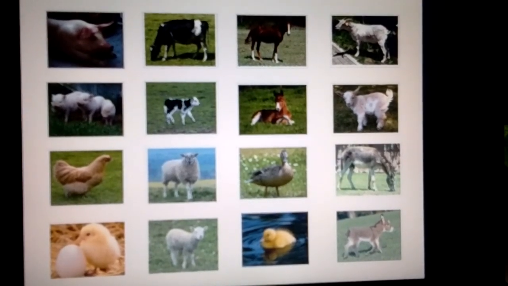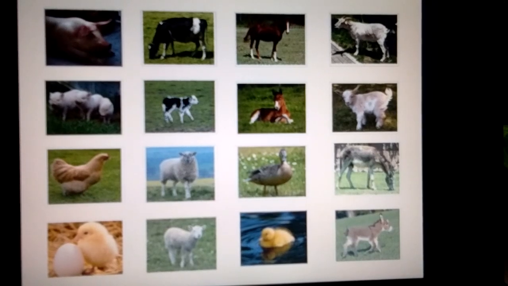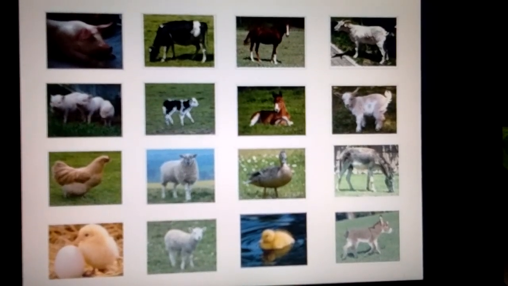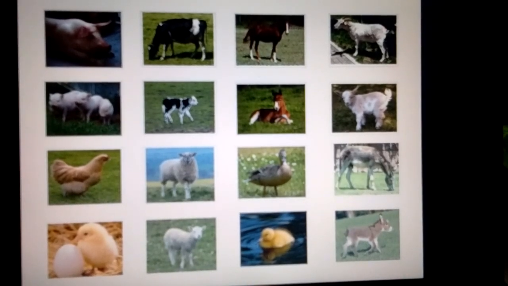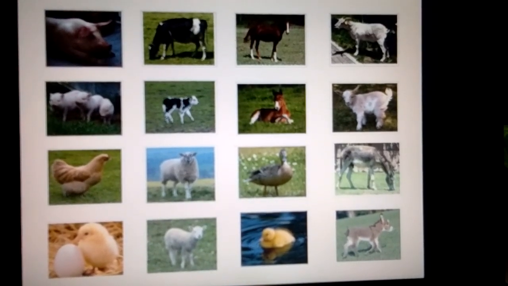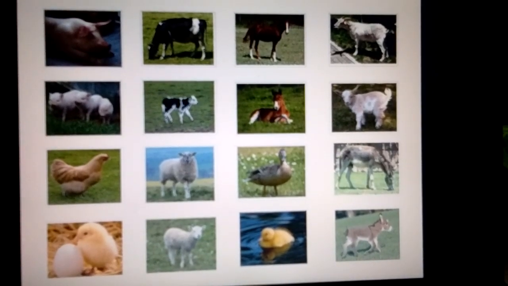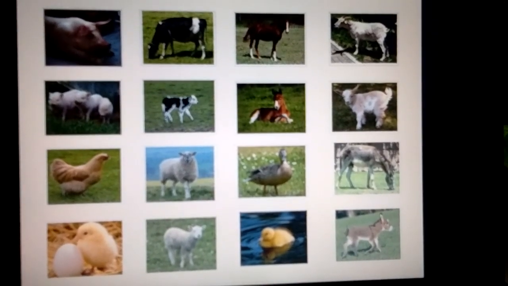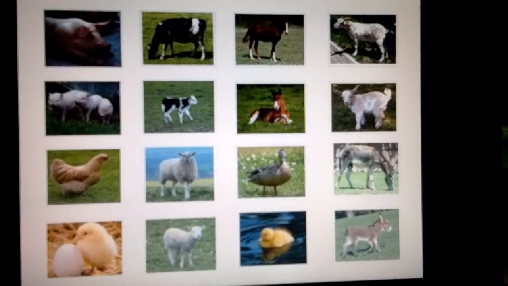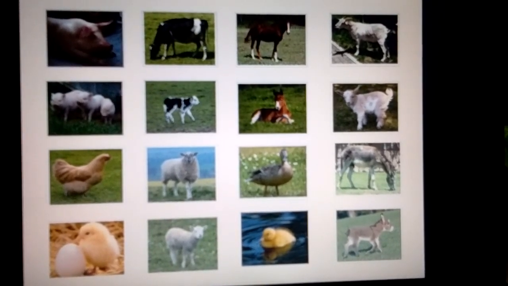Birds: birds are animals that can fly. They have two legs and two wings. They have feathers and a tail. They have a beak. There are some birds which do not fly: penguins, ostriches, kiwis, etc. Some birds can swim in water. Example, duck. Reptiles: the animals that crawl along with their bodies very close to the ground are called reptiles.